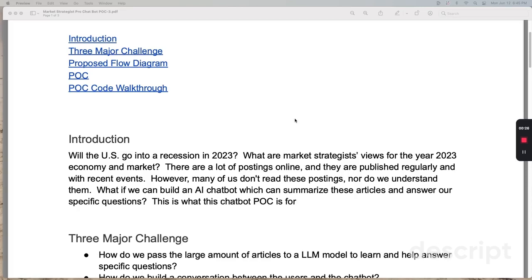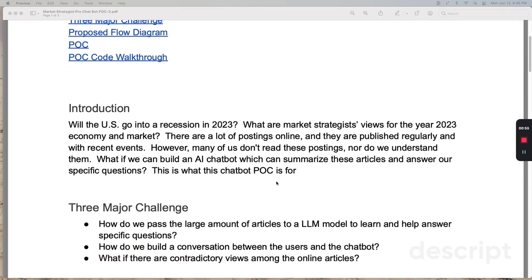process those articles from the market strategists from different investment banks, vectorize that information, send that data to the large language model to train, to learn, and then get the answers back, and use LangChain to chain those questions and answers together as a conversation.